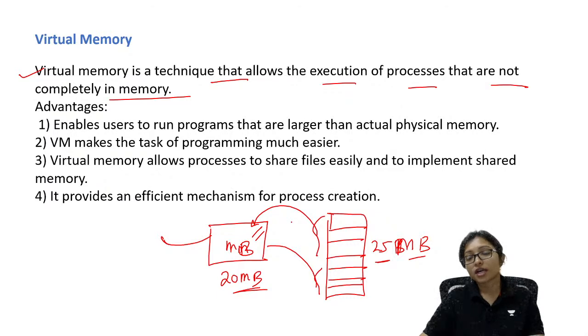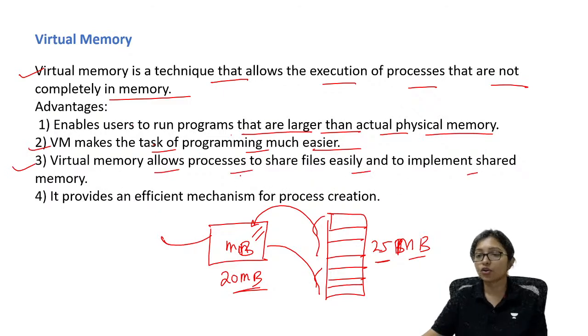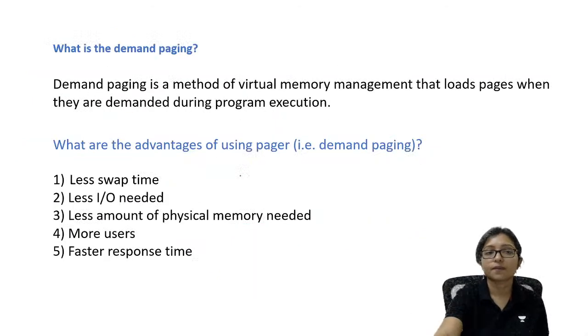That is called virtual memory. It enables users to run programs larger than the actual physical memory, makes programming much easier, and allows processes to share files. This is the main concept of virtual memory.